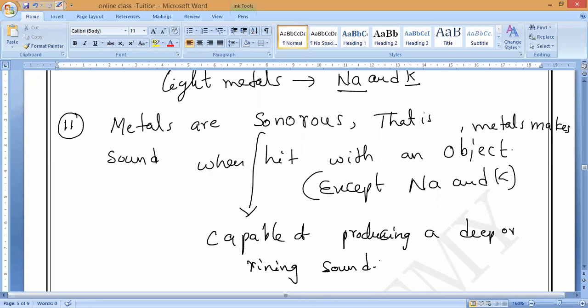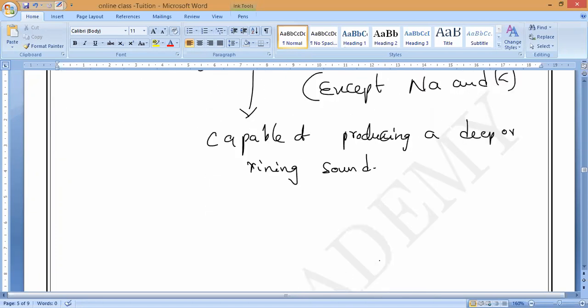Ringing sound. If you suspend temple bells, our school bell, etc., what is happening, Pranita? Temple bell, you will go and hit it. Then what will happen? If you hit with some rod, it will produce sound. Yes or no, guys? So they will produce this property, ringing sound.